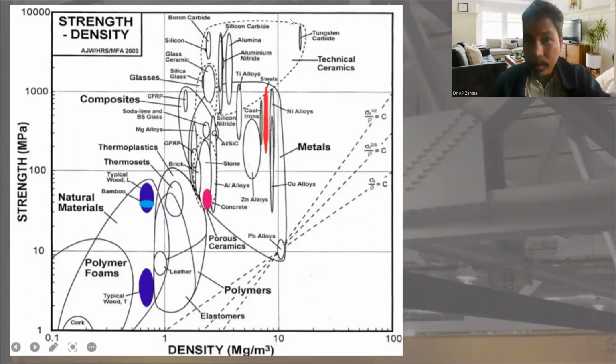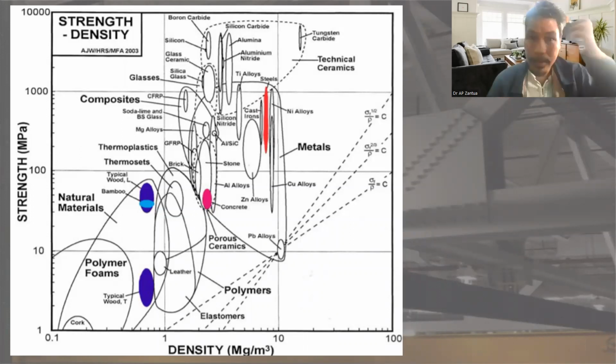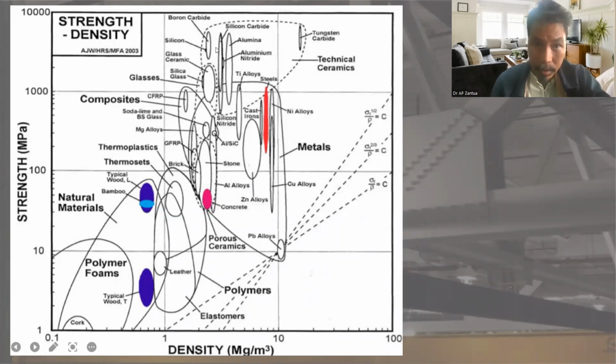Boron carbide and tungsten carbide are used as tool steel, as the cutter for tooling. So we have silicon carbide, tungsten carbide, boron carbide, and even glass ceramic.